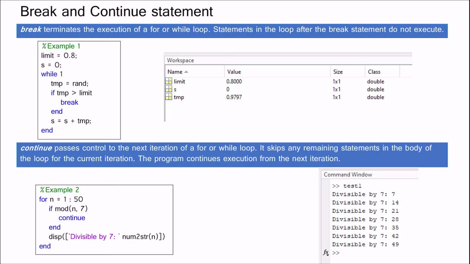The continue statement causes the loop to skip the remainder of its body and immediately retest its condition prior to reiterating. You can see for the break statement and also for the continue statement their corresponding results on your screen.